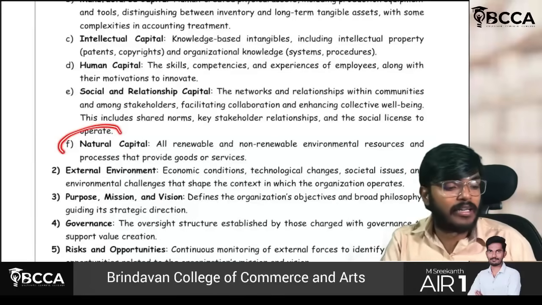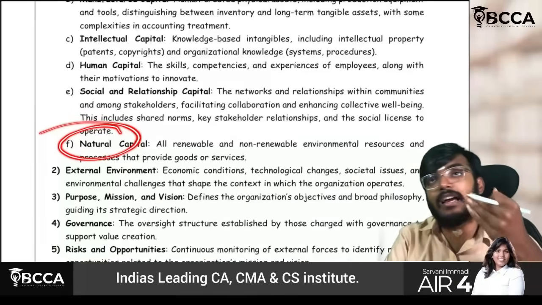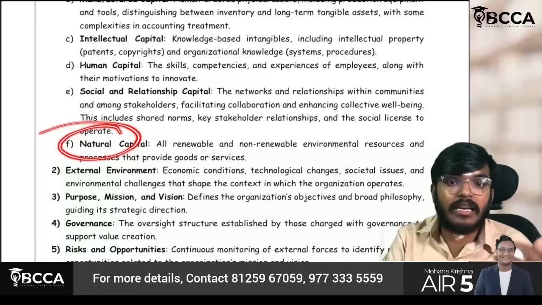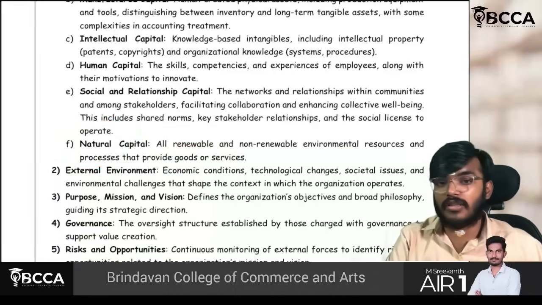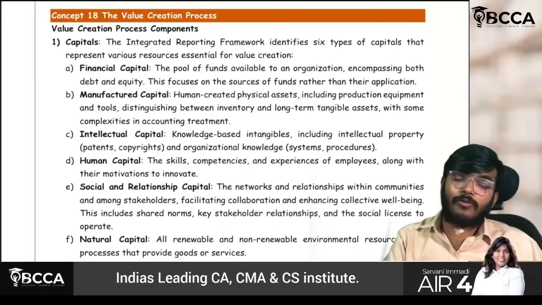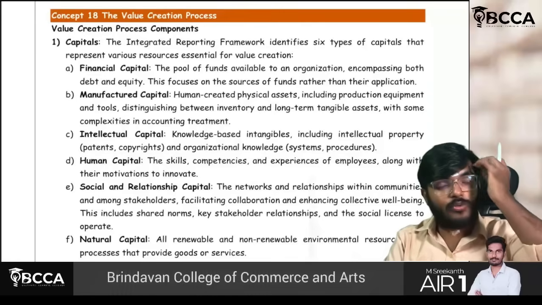Sir, natural capital is nothing but how the resources are being used from the organization's perspective, whether they are renewable, whether they are non-renewable, and what are the processes which will be providing the goods or services. These 6 types of capitals are very, very important. They may ask a question like this. So you have to check this.